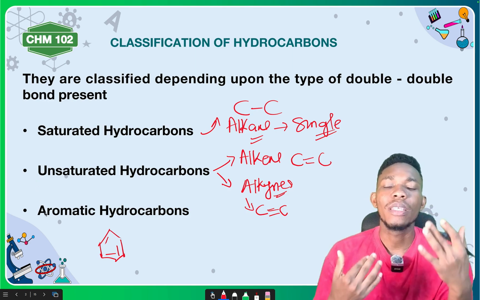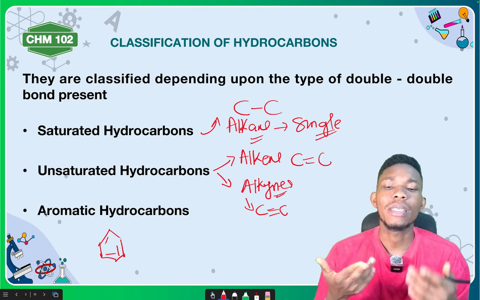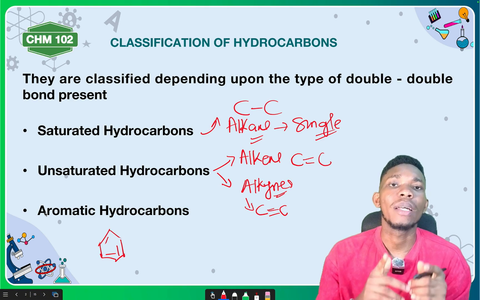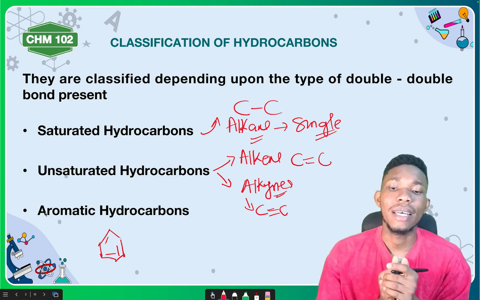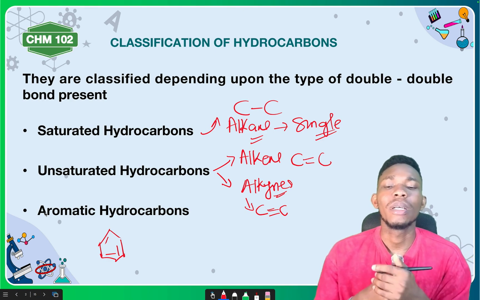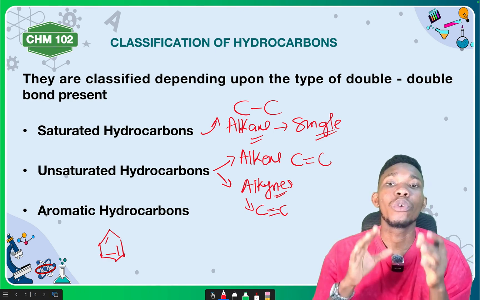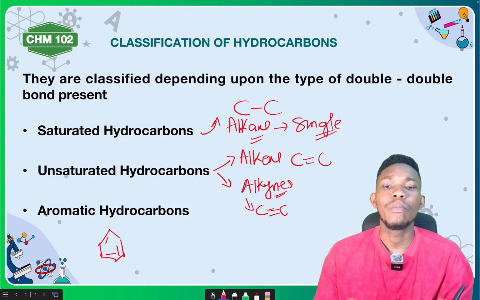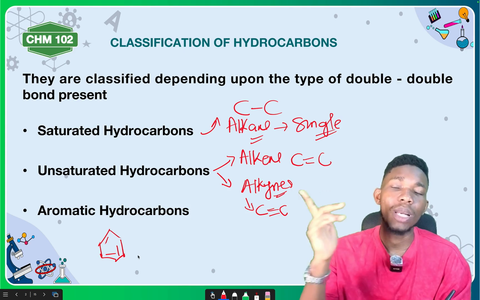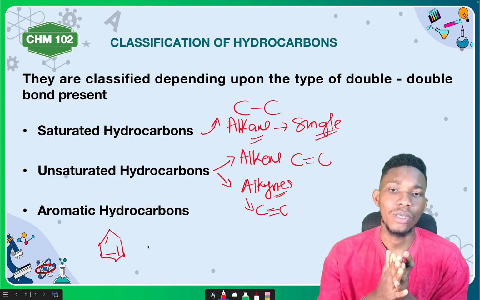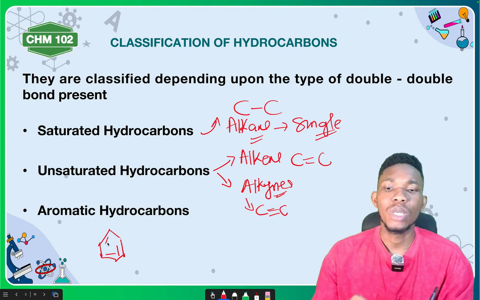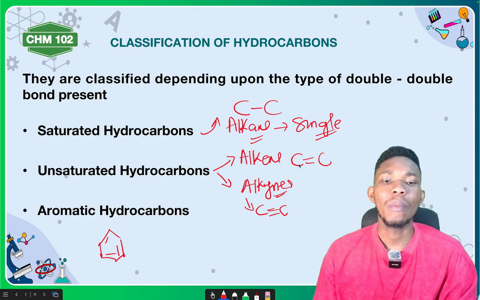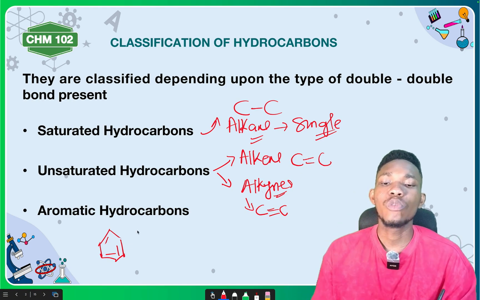When we are talking about some of the properties of aromatic hydrocarbons, one, they must obey Huckel's 4n+2 rule. And another thing is that they must be conjugated and they must have an odd number of pi bonds, right? Benzene satisfies those criteria that we listed earlier during the course of our lectures. That is the difference between aromatic hydrocarbons and alkenes, because alkenes also have carbon double bond carbon, but this one is conjugated.